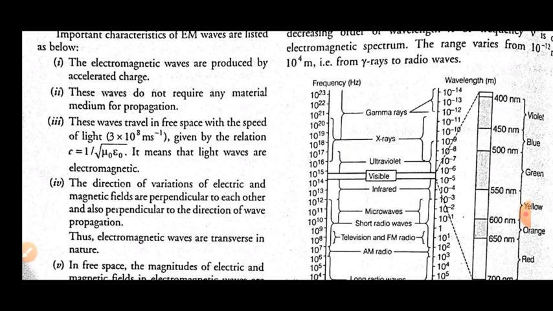The fourth property: the directions of vibration of the electric and magnetic fields are perpendicular to each other, and also perpendicular to the direction of the wave. So it means electromagnetic waves are transverse in nature. Transverse wave motion, as we discussed in class 11, is when the particles oscillate perpendicular to the direction of motion. We can see the magnetic and electric fields oscillate perpendicular to each other, as well as perpendicular to the direction of propagation. So they have transverse wave nature.